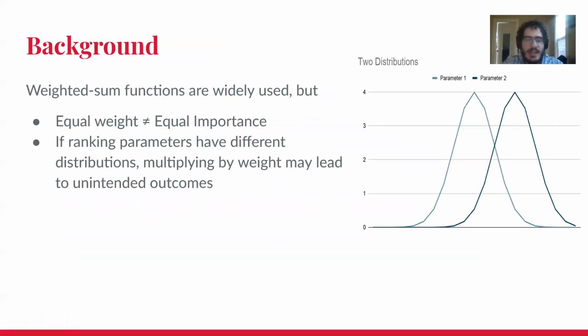At first, you might think in a simple function, such as a weighted sum function, that equally weighted parameters will have equal weight in deciding the final outcome. But that's not quite the case. The distributions can get involved as well. For example, for these two parameters, if you give them the same weight, it's obvious parameter 2 will be more important because essentially we've applied the weight onto the distribution. So we see here that you have to actually pay attention to distribution and have a way of summarizing that to tell you whether your weights are actually accomplishing what you think they are accomplishing.